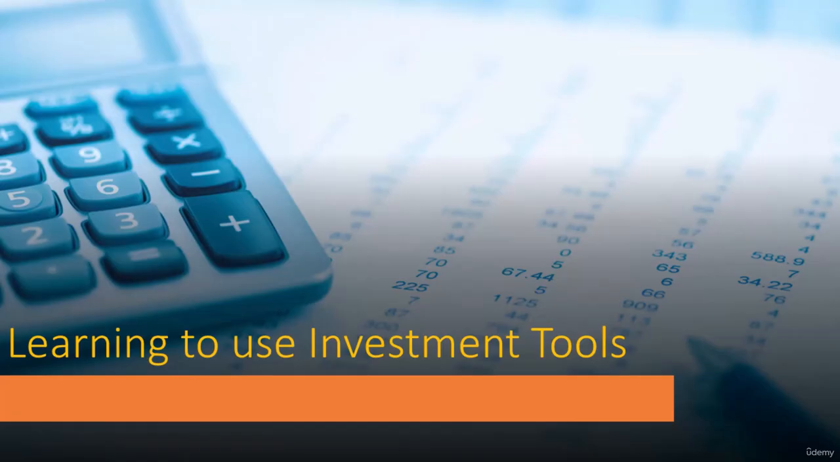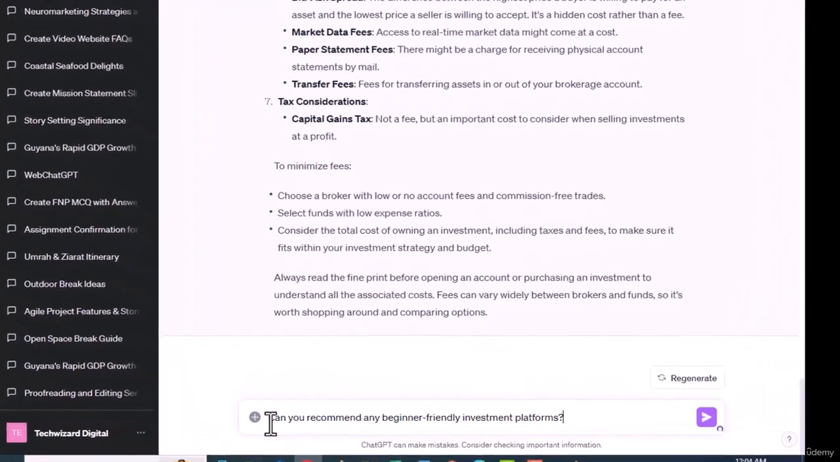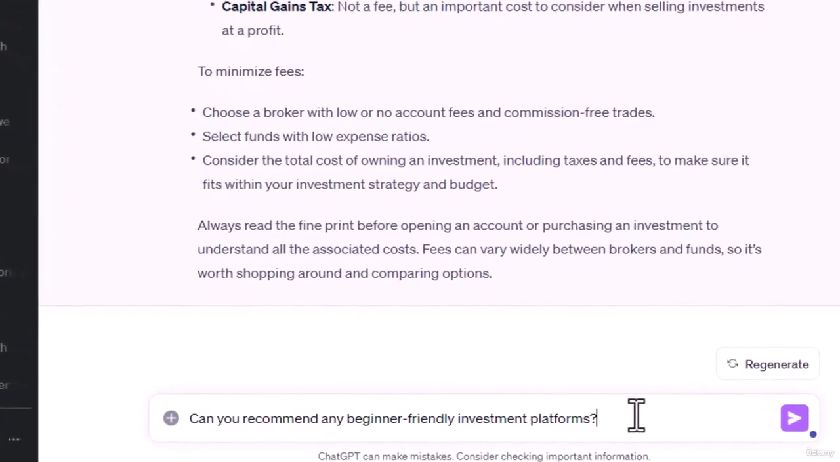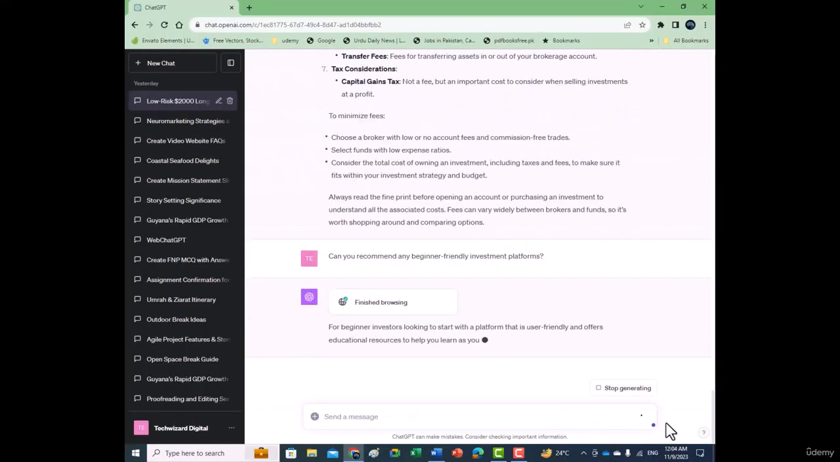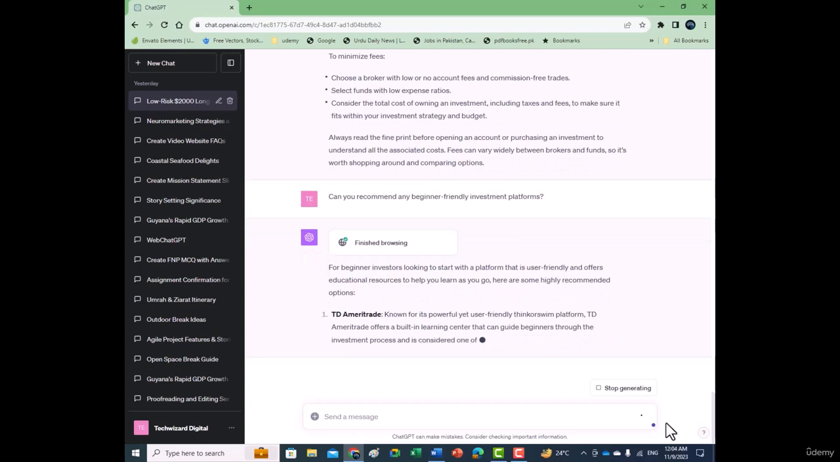Many online platforms can help you invest. ChatGPT can introduce you to these tools and explain how they work. For example, can you recommend any beginner-friendly investment platforms? ChatGPT will list platforms suited for novices, explaining how each operates.